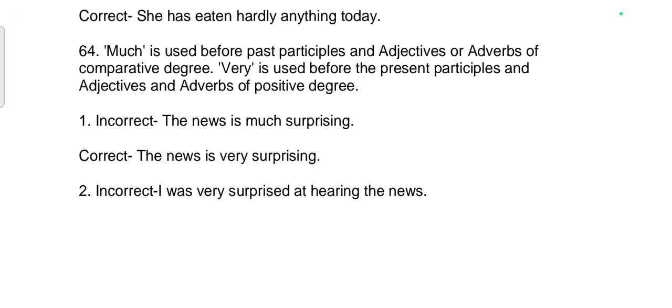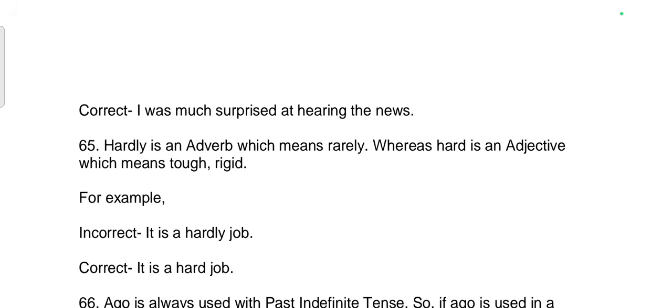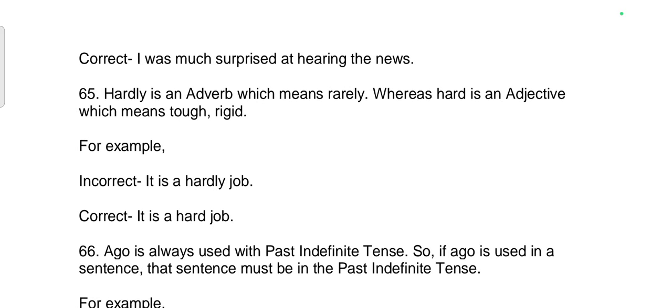64th rule. Much is used before past participles and adjectives or adverbs of comparative degree. Very is used before the present participle and adjectives and adverbs of positive degree. Incorrect sentence. The news is much surprising. Correct sentence. The news is very surprising. Incorrect sentence. I was very surprised at hearing the news. Correct sentence. I was much surprised at hearing the news.